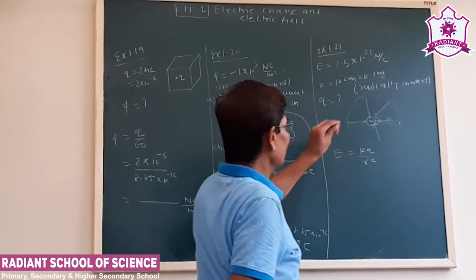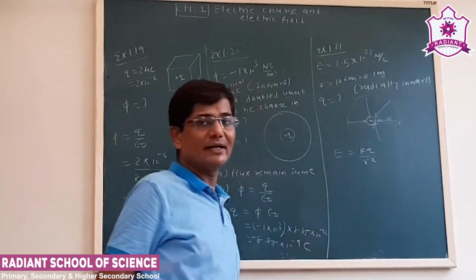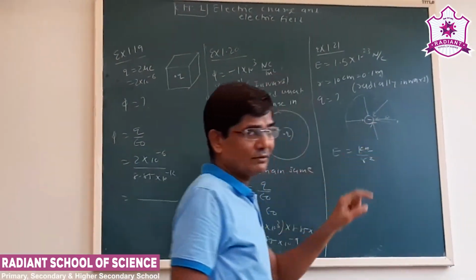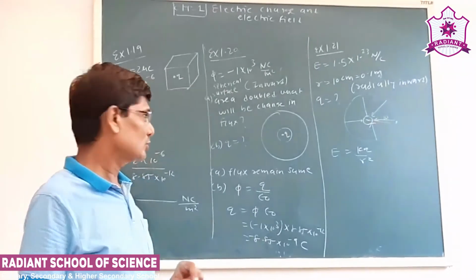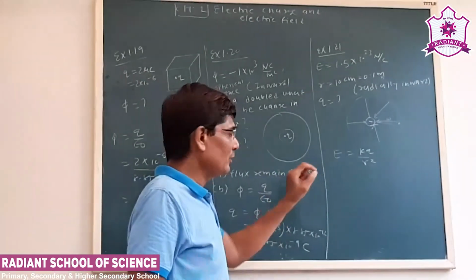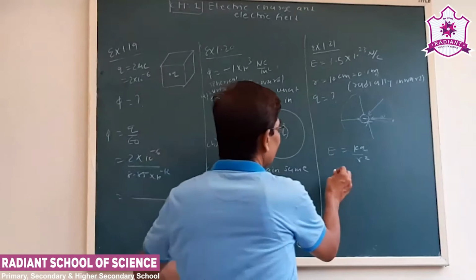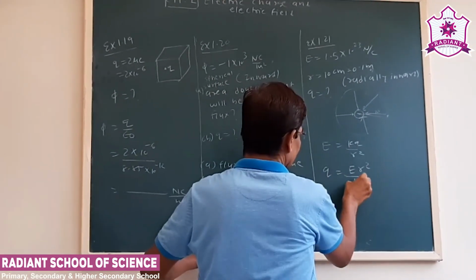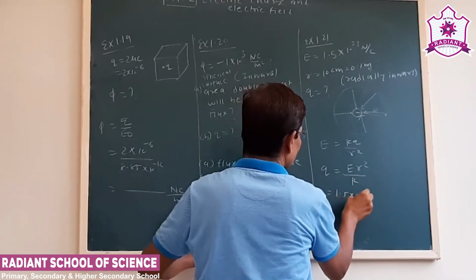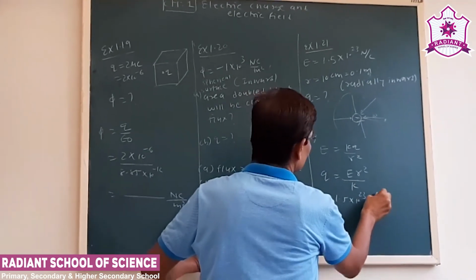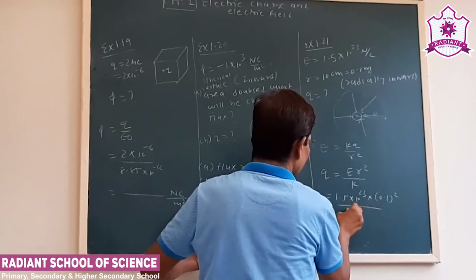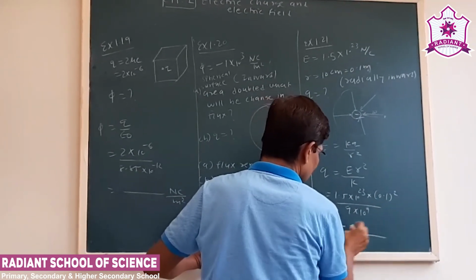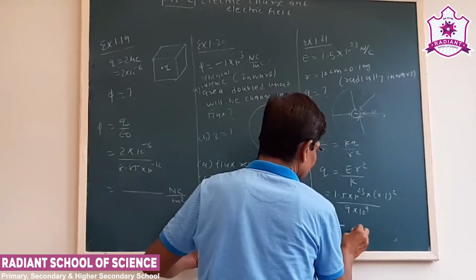Okay. Now the question says the electric field is in the radially inward direction. This suggests that there should be a negative charge which acts as the source charge. So the charge should be of negative polarity. By this we can find out the value of the charge will be E r square upon k. Now E is 1.5 into 10 to the 3, r is 0.1 whole square, k value is 10 to the 9. See, the charge will be negative because the electric field is in the negative direction.